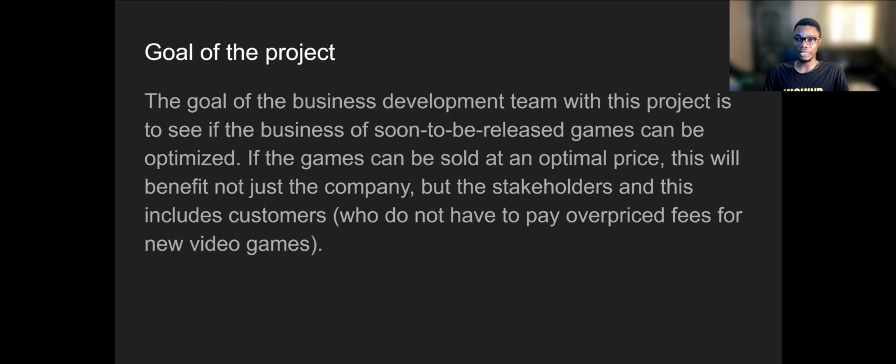So the goal of this project again is to see if the business of a soon to be released video game can be optimized. When we mean business, can the cost be optimal? Can it benefit all stakeholders involved? Can it benefit the customers? Can it benefit the company? Can it benefit the shareholders or the stockholders and so on? Once the game is sold at an optimal price, it doesn't just benefit customers, but also benefits the company, as well as the board members.